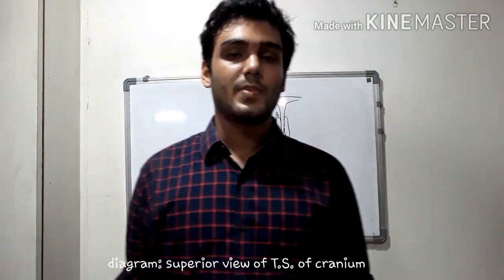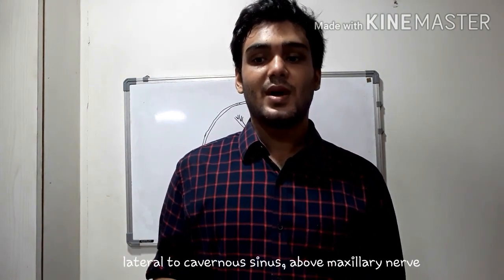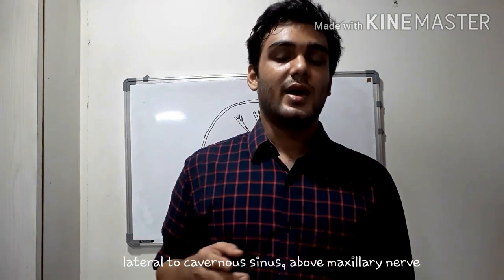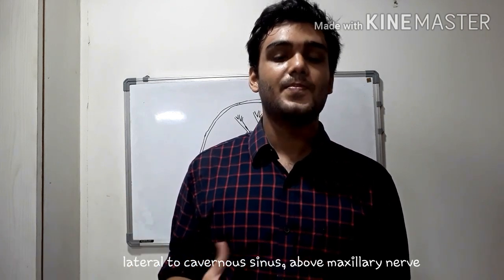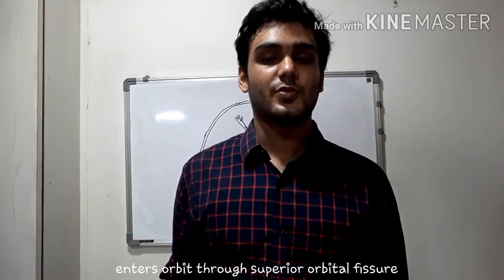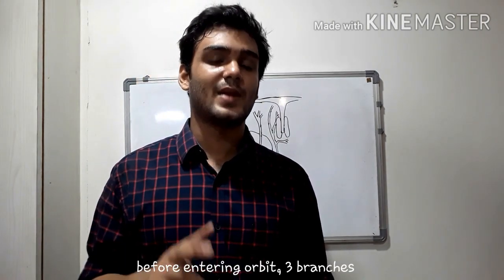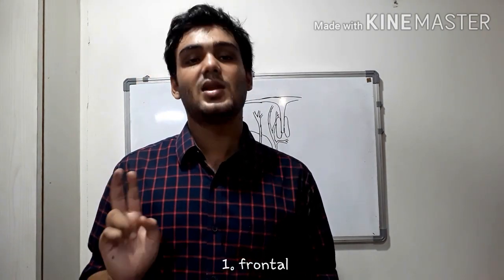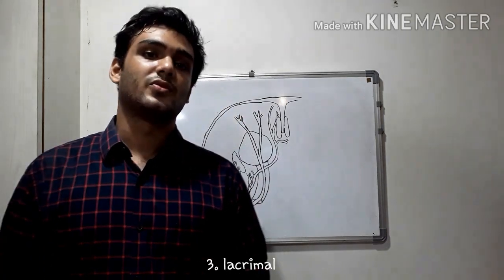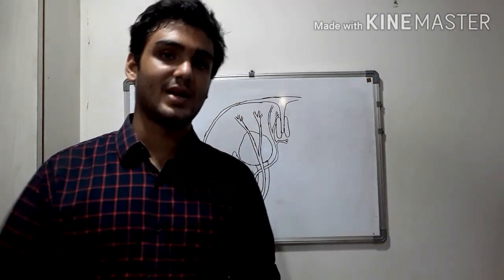So the ophthalmic nerve, after arising from the trigeminal ganglion, passes lateral to the cavernous sinus and enters the orbit through the superior orbital fissure. And before that, it divides. It gives off three branches: frontal nerve, nasociliary, and lacrimal. So we shall discuss these branches and their sub branches.